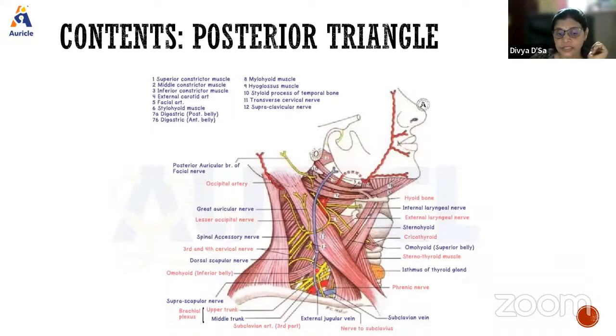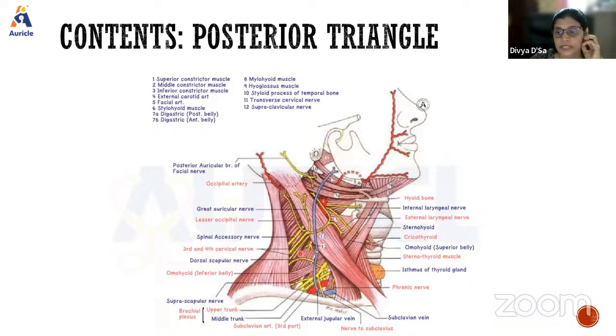So the upper and middle trunks, you can see it here. Okay, so this is how it will be, these are the contents. Now this thing is very important here, because this portion of the triangle, that is the superior part of the triangle above the point where all these nerves emerge, is known as the safe part of the triangle. Below this is known as the unsafe part.